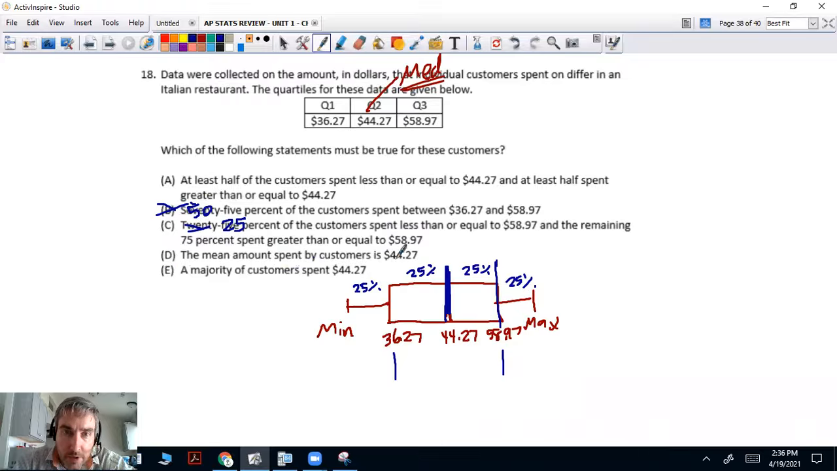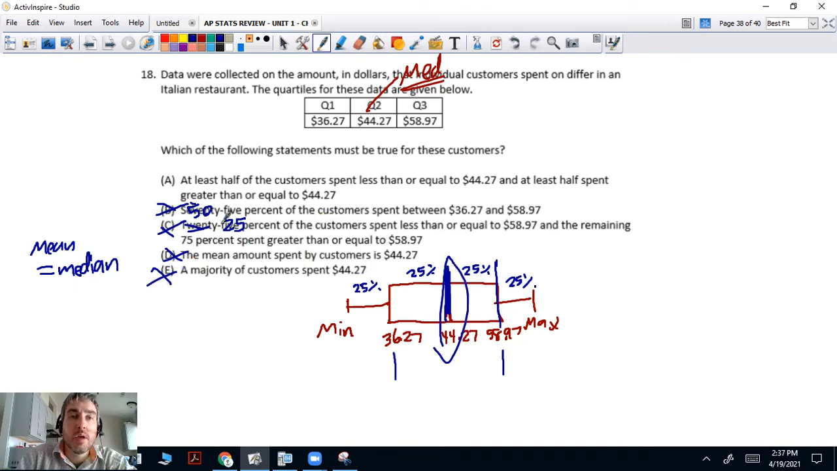44.27. Okay, we don't know if it's symmetric, so the mean is not equal to the median, unless we're specifically told it's symmetric. A majority of customers spent $44.27. A majority of customers, there could have been one person. That's not a majority. So yes, half spent less than the median, the other half spent above.